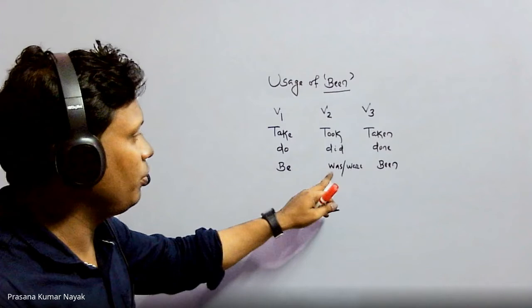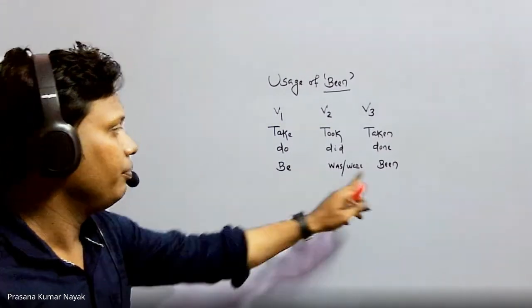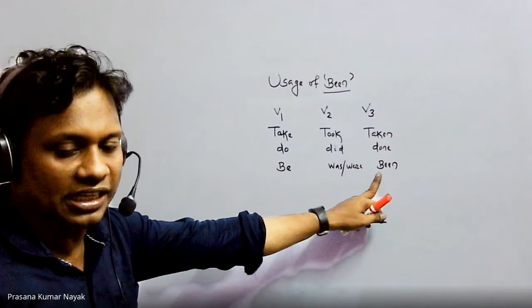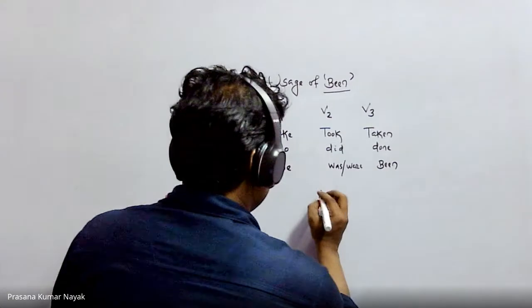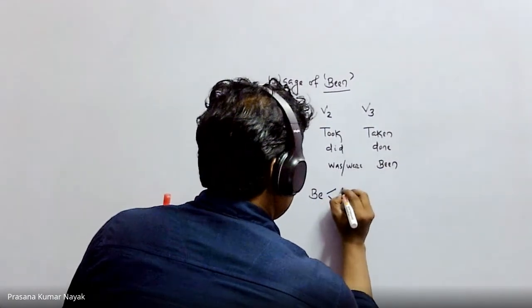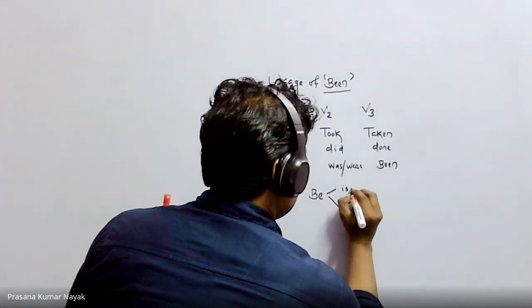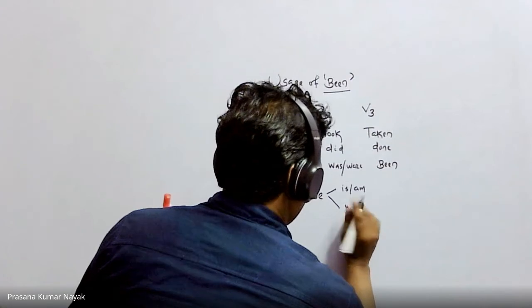Past tense should be was or were, depending upon the situation. Whereas the PP form, or past participle form, is been. So the base form be takes is, am, or are.